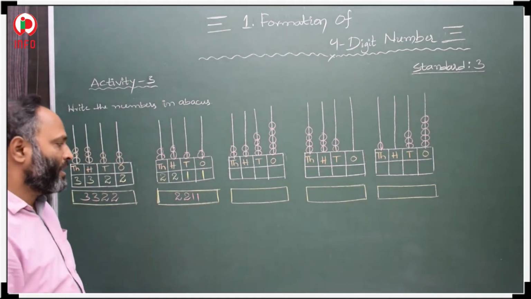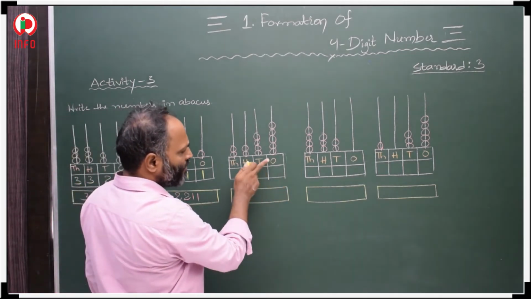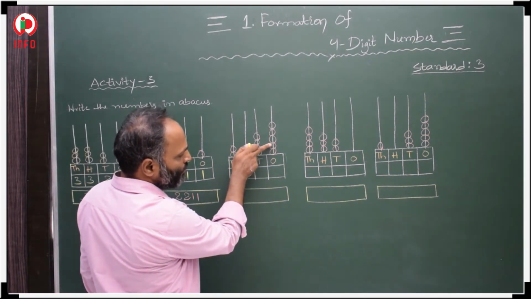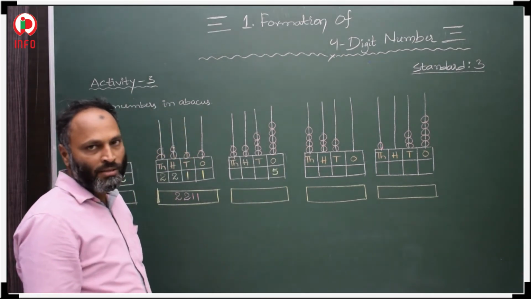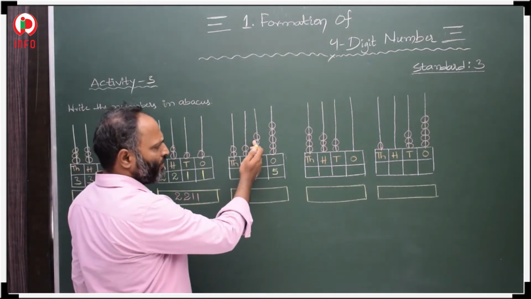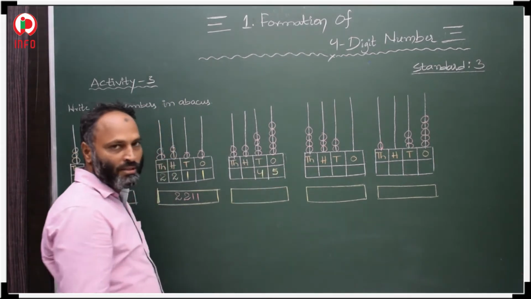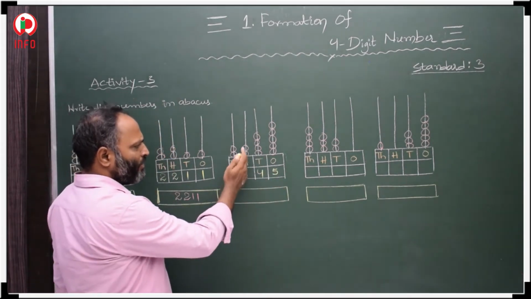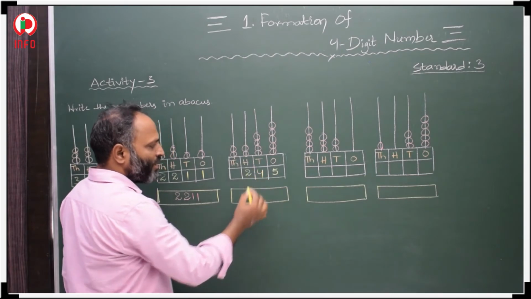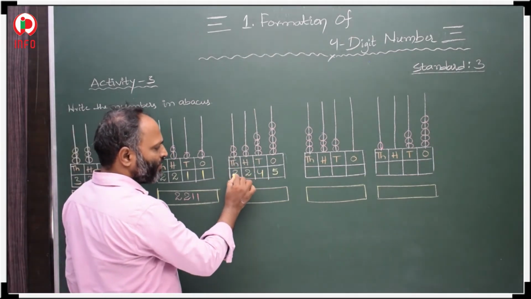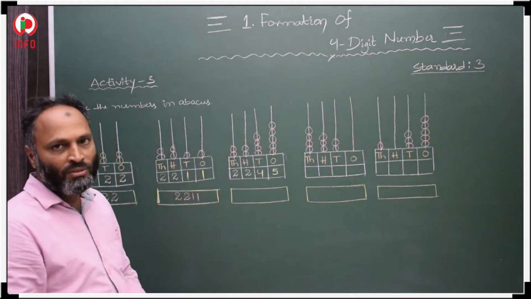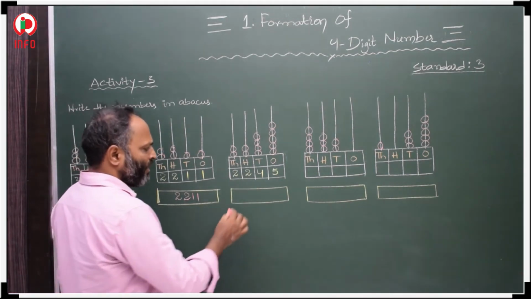In the same way, first we have to count how many bits were there. 1, 2, 3, 4, 5. 5 bits in ones place. 1, 2, 3, 4. 4 bits in tens place. Then 1, 2. 2 bits were there in hundreds place. And 1, 2. 2 bits were there in thousands place. 2245.